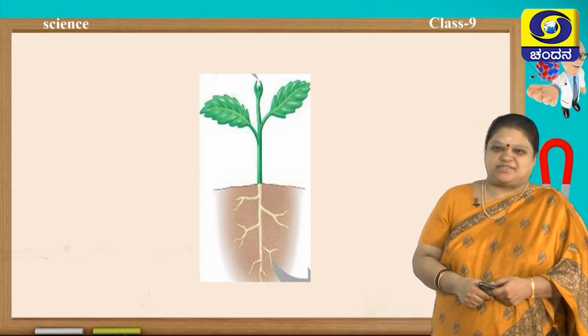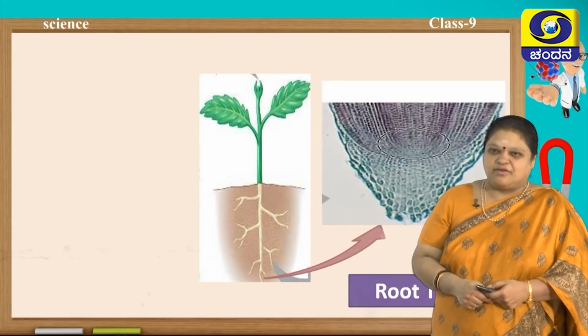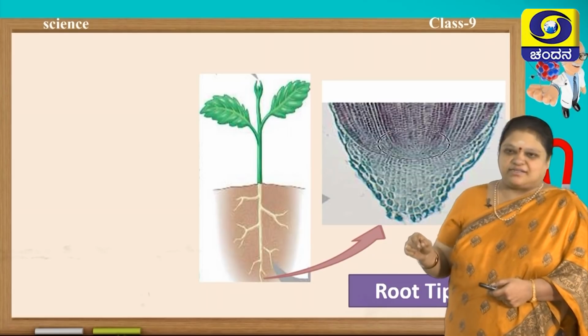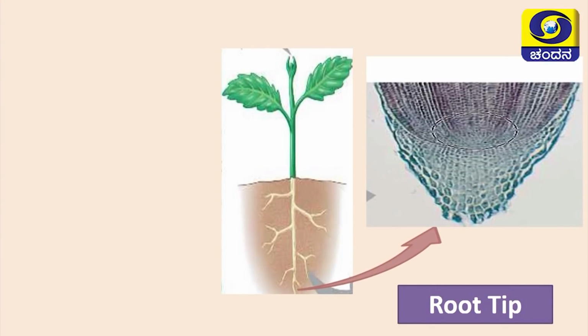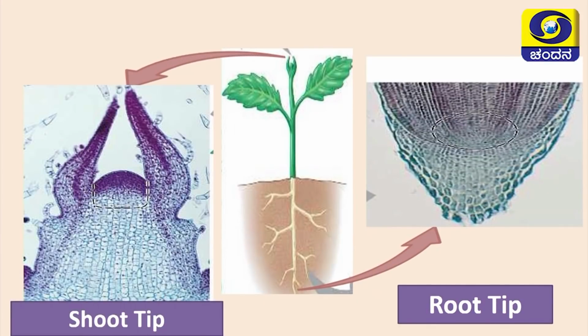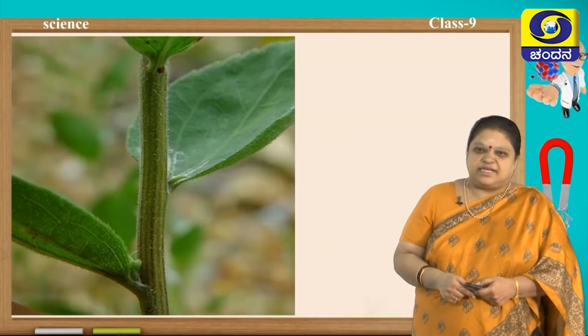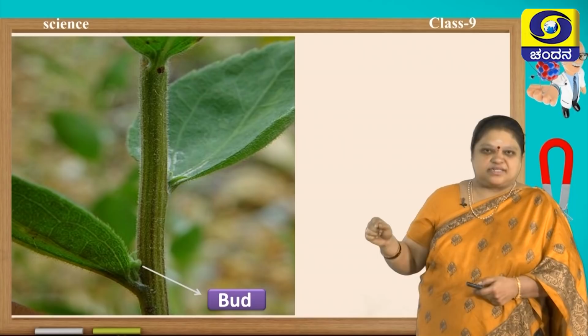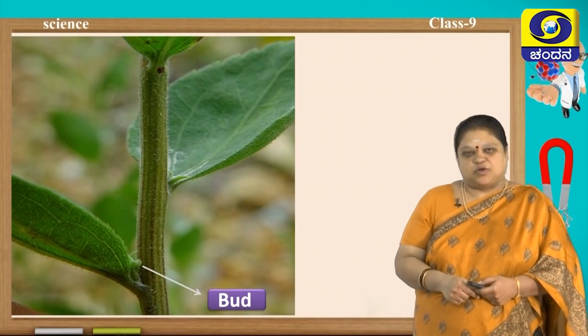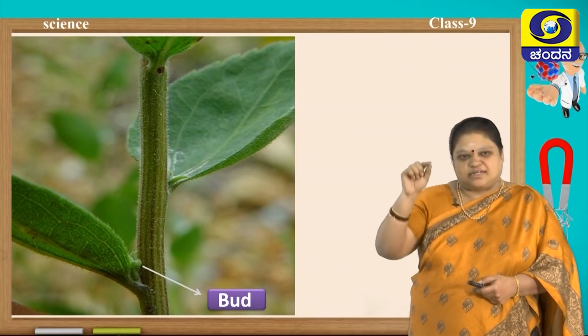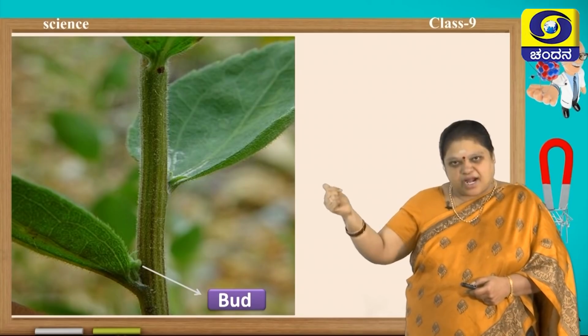So, where is it present? If you look at a plant body, you can see that it is present at the root tip. Not only that, it is present at the shoot tip or the apex of the shoot. It is also present in the bud.